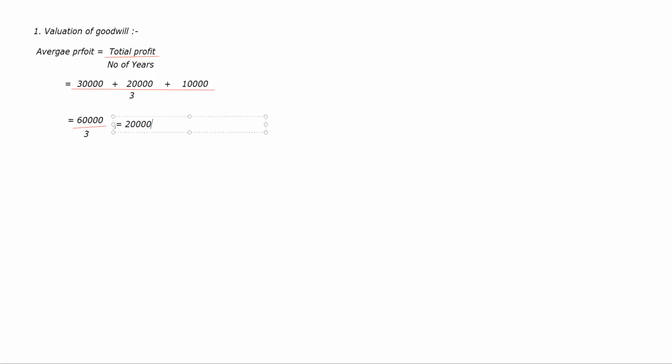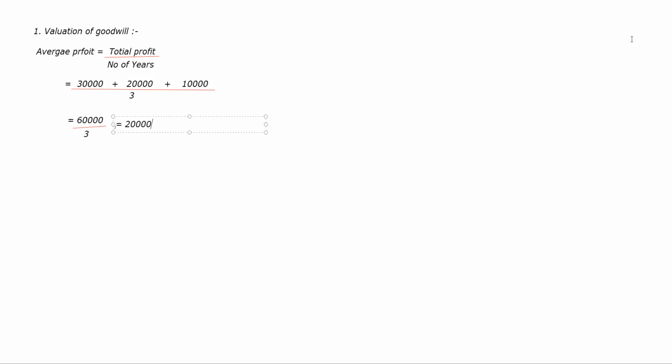And further, the second adjustment said it was decided that goodwill is to be fully written off. First, the old goodwill is 12,000.